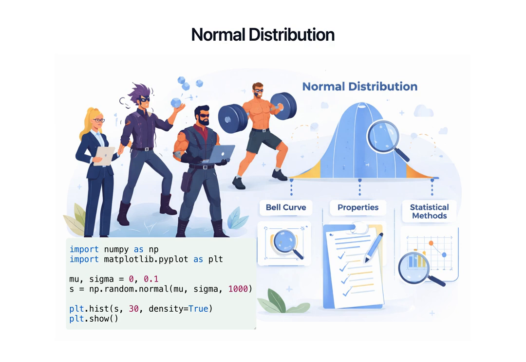The normal distribution, also known as Gaussian distribution, is characterized by its bell-shaped curve. It is central to many statistical methods due to its predictable properties, making it a key concept in data analysis.